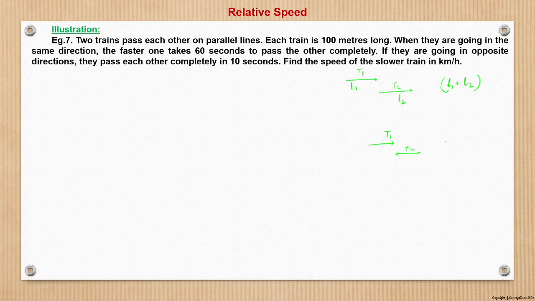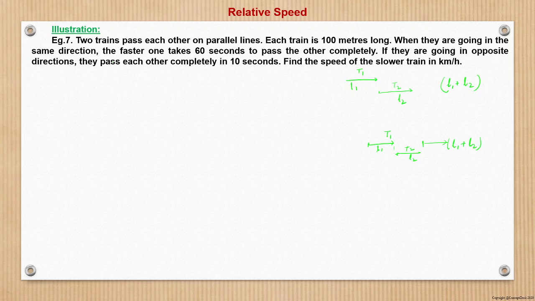So crossover will happen when T1 covers N1 plus N2 distance. That is, the rear end is here. Now when the rear end reaches here, then only the crossover will be complete. So that becomes this N1 length and this N2 length, both lengths combined with respect to T2. Then the crossover will happen, right? So that was the concept which we had seen.